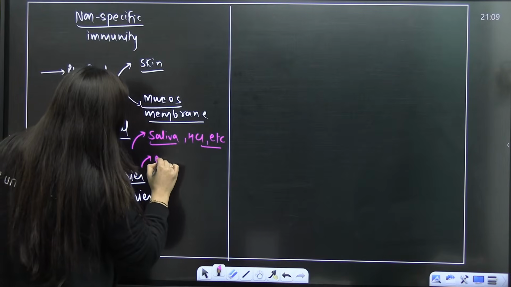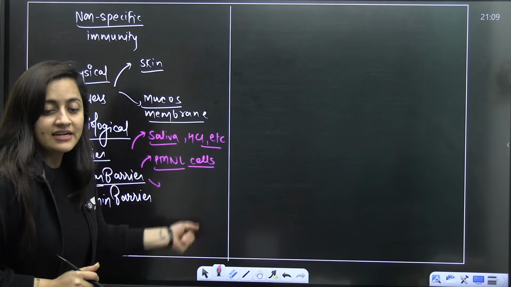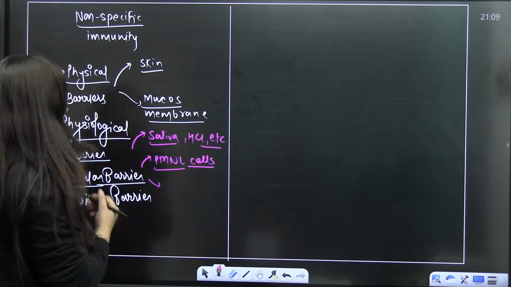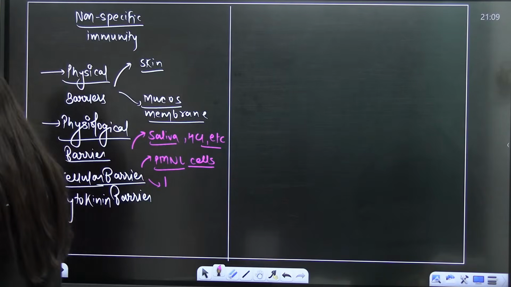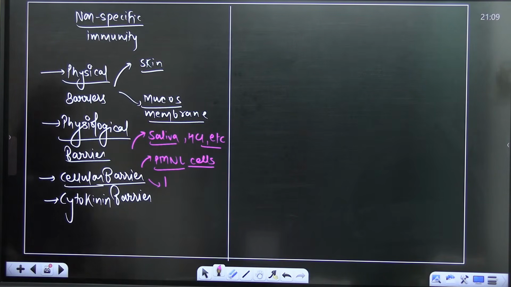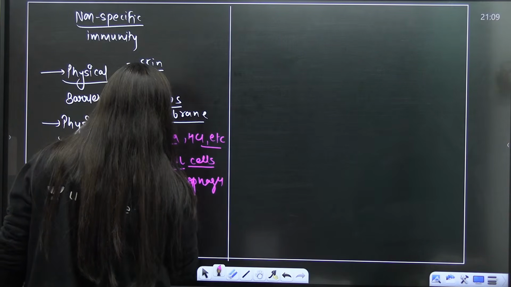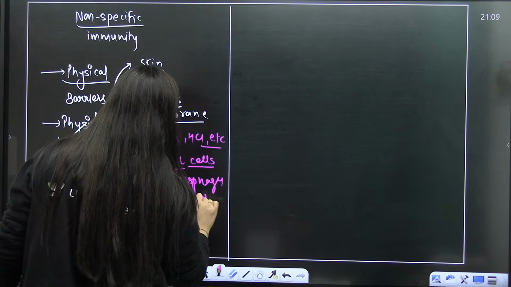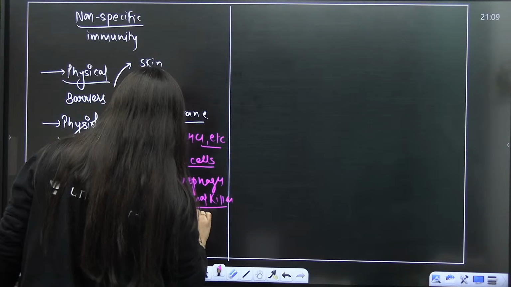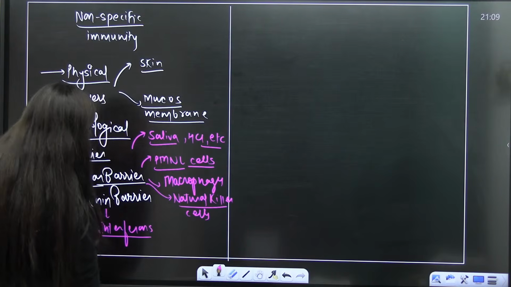Are you getting my point? In cellular barriers, you'll talk about the PMNL cells, polymorphonuclear leukocytes, the types of WBCs that we are going to discuss here. Other than that, we will also discuss the macrophages here, right, students? Natural killer cells here. This is what we have to discuss. And then you'll also talk about certain proteins. We'll take one example of interferon. So this is what we have to discuss.